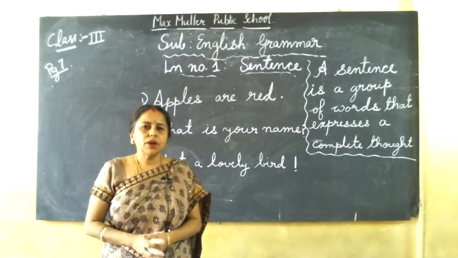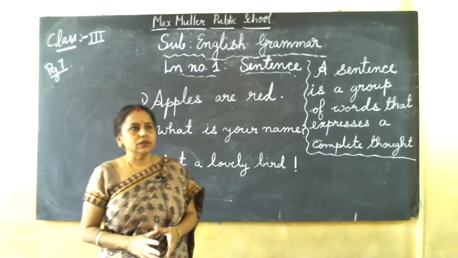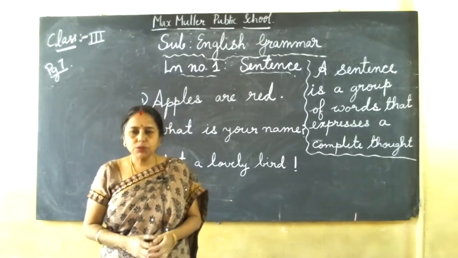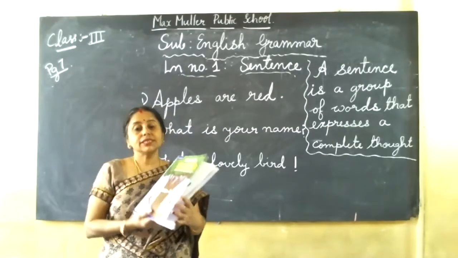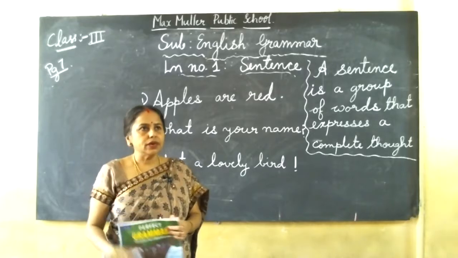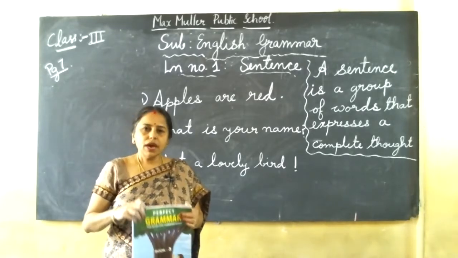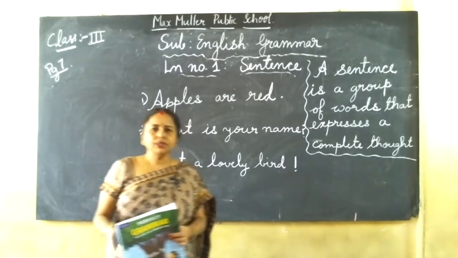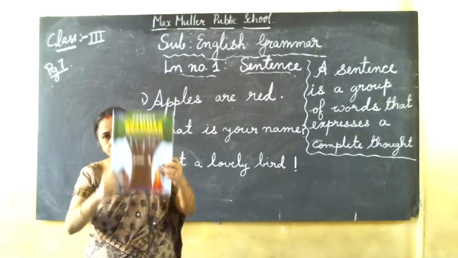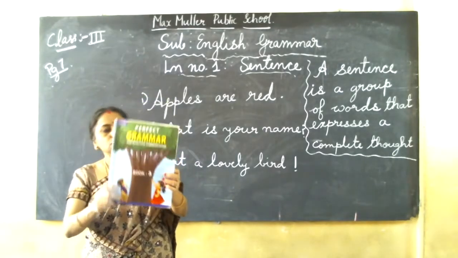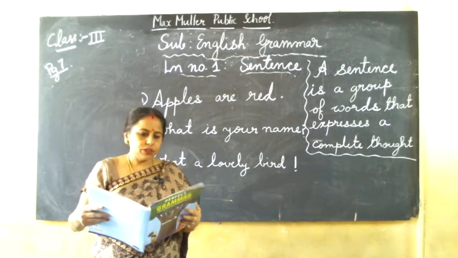In the previous few classes we completed one poem and one lesson from the textbook, semester 1 book. Today, children, we have another book, that is grammar. During the bridge course, I explained a few points. We have one separate book also, and this exercise we should do. Okay, so this is the grammar book. Open your grammar book and do it with me.